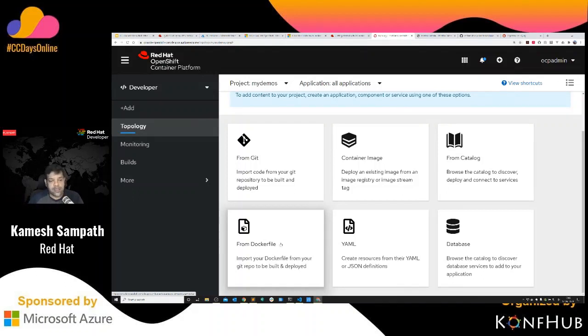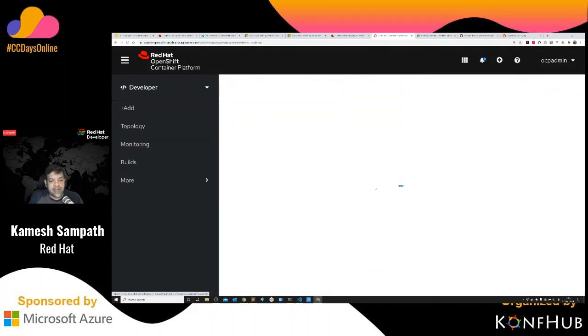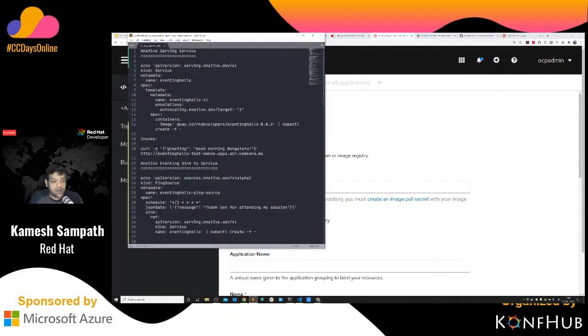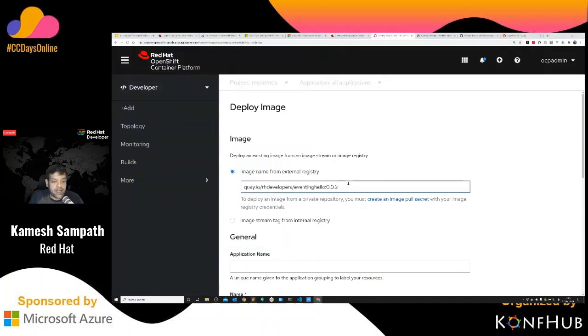All right. For simplicity's sake, let me create a little one with just an external image. I'm going to use one little image which I already have. To save myself typing errors, I made my commands there. I'm just going to use this one. So this is your typical image. For example, you're going to deploy this image from Quay.io.